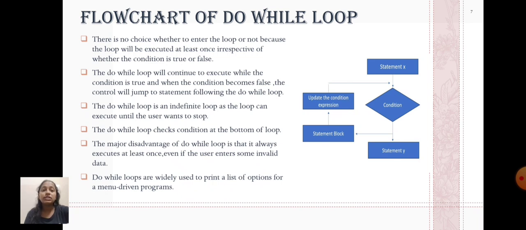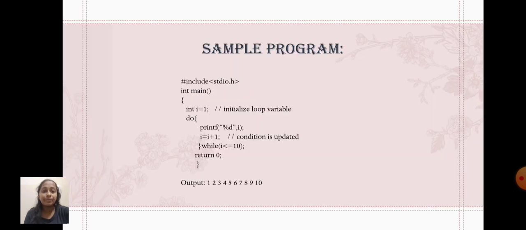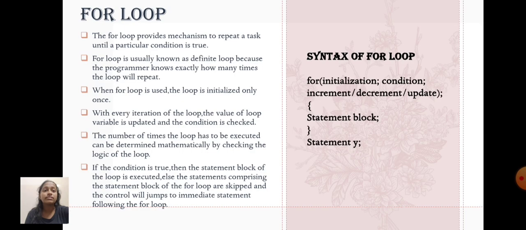The major disadvantage of the do while loop is that it always executes at least once, even if the user enters some invalid data. Do while loops are widely used to print a list of options for menu driven programs. Sample program. Header file, int main, then initialize the loop variable, do, then the condition is updated, while condition i less than or equal to 10, return 0, output is numbers from 1 to 10.